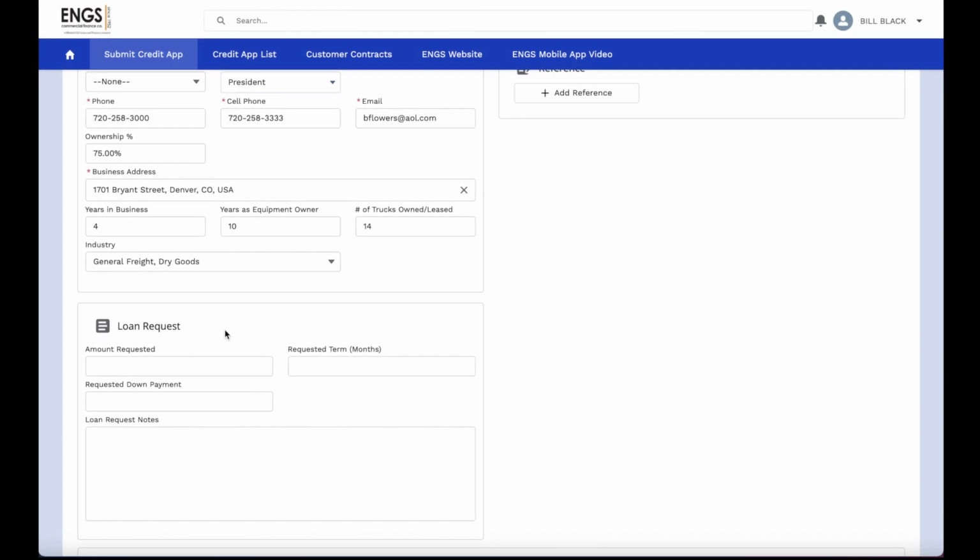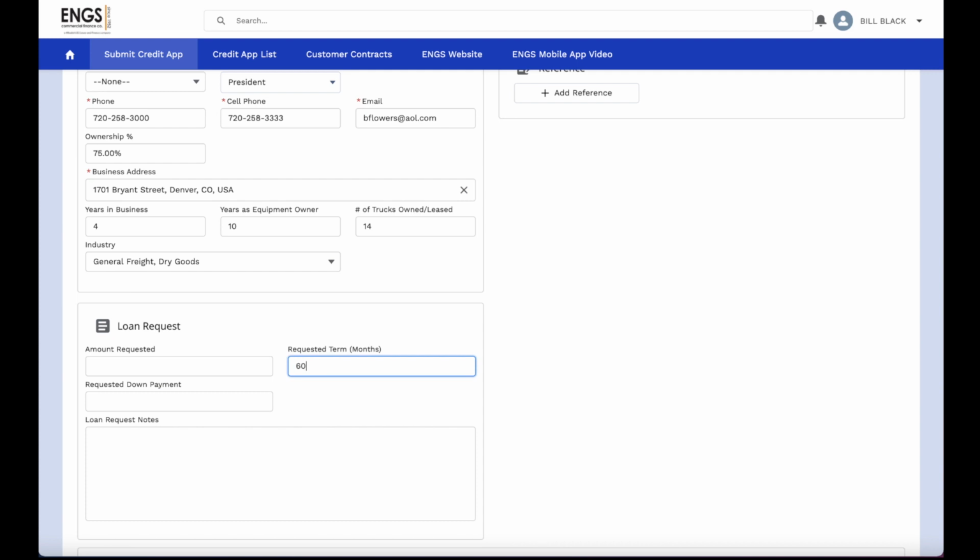The next section of my credit application is the loan request. You'll notice this section intentionally is left as optional. The reason for this is if you have a return customer and you have specifics to enter here around the amount requested, the term, the down payment, if that's known from your customer, by all means we want to capture that. If this is a first-time applicant and you simply want to know if they'll qualify for financing, you may not have information to put into this section.